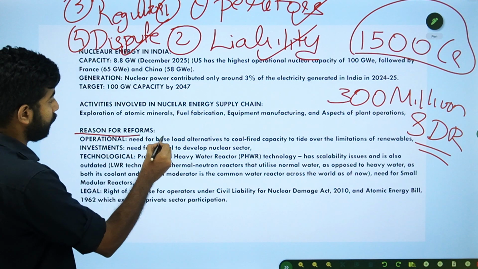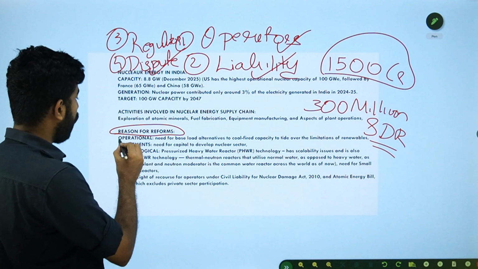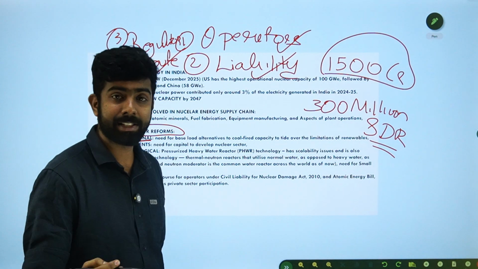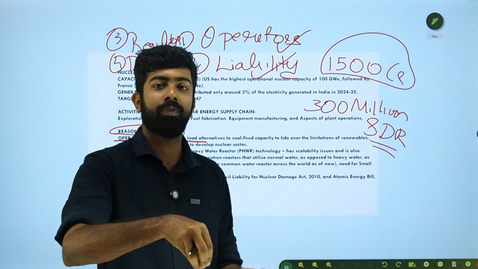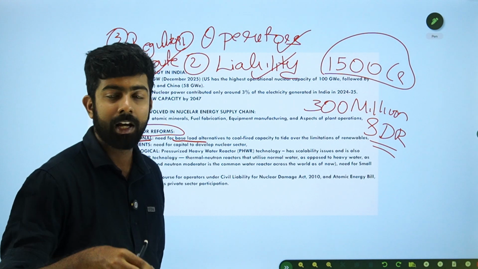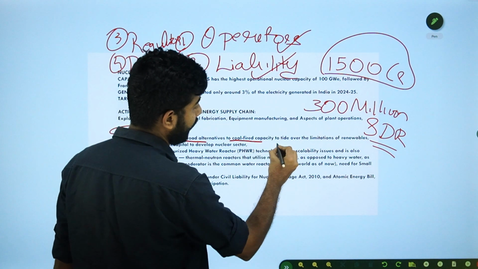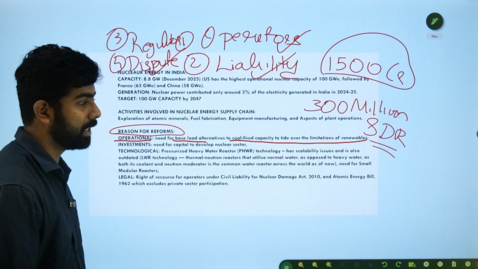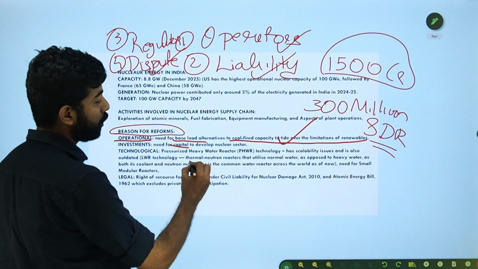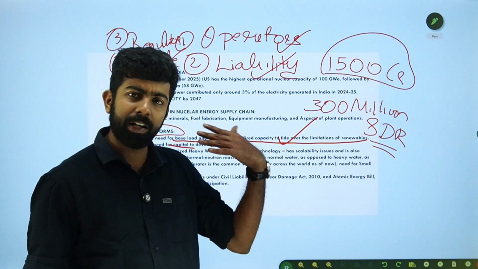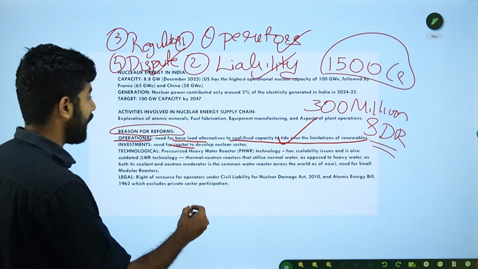These are the reasons for reforms, which they can sometimes ask for in the mains. The operational reason is the concept of base load. Nuclear energy should be part of our future, to meet our NDCs and to achieve net zero by 2070. Base load alternatives to coal-fired capacity tide over the limitations of renewables. I hope I explained this earlier. Then there is investment: we need large capital to build the infrastructure, and we need foreign capital. To attract foreign players, we needed to remove that supplier liability sticking point.